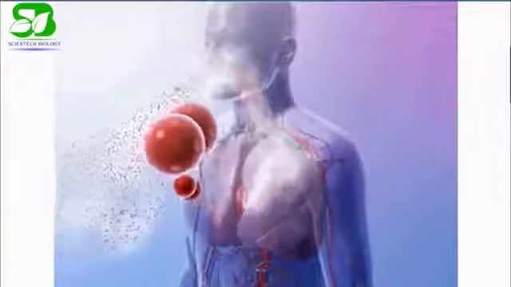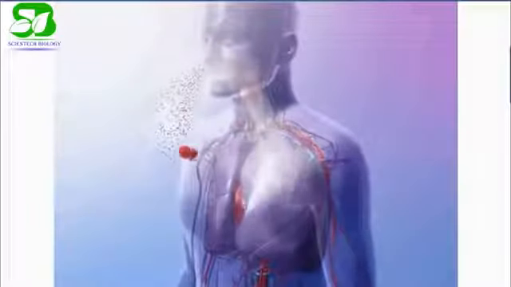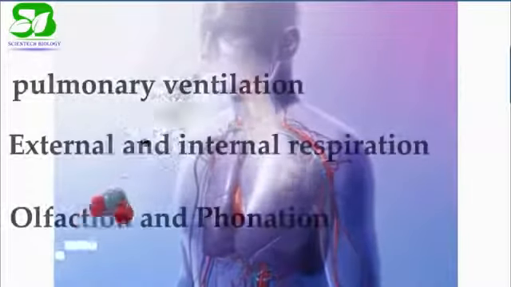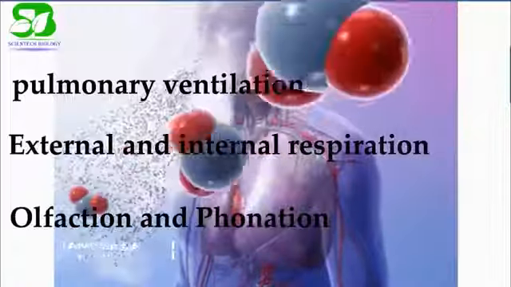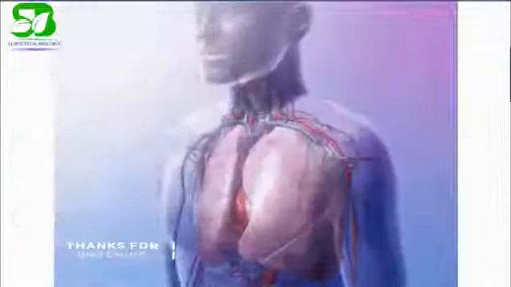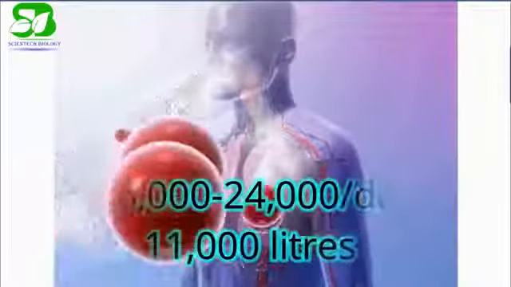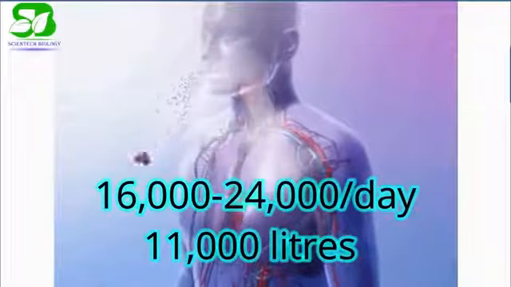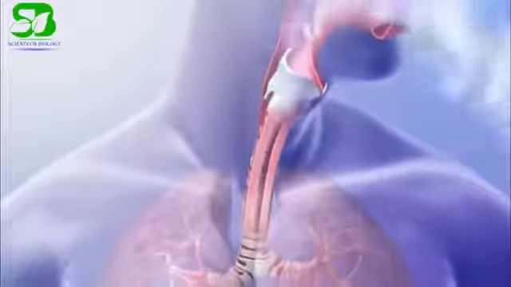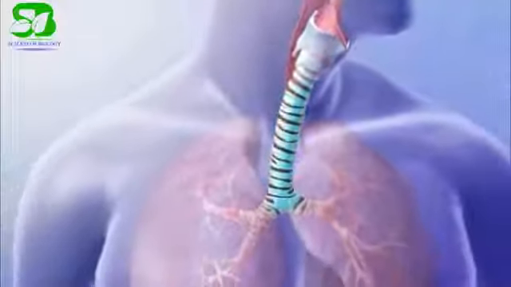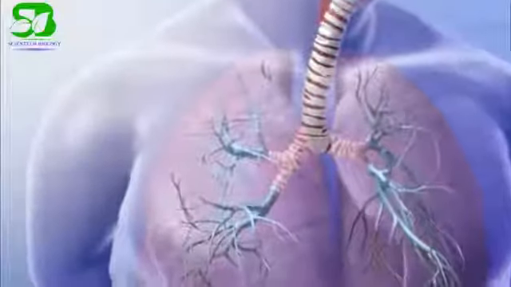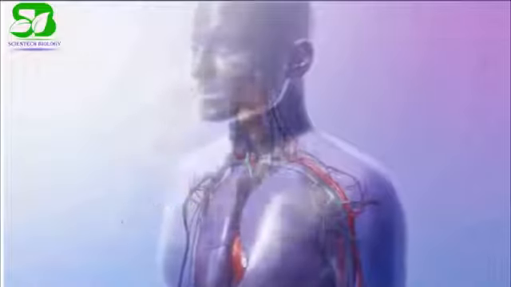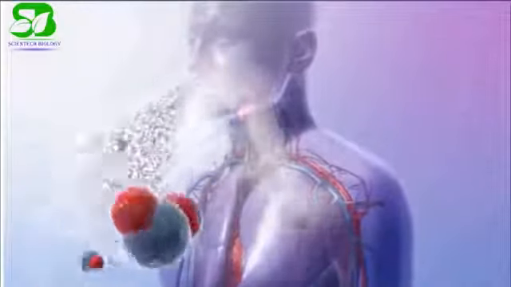The human respiratory system is one of the most vital organ systems of the body, supporting pulmonary ventilation, external and internal respiration, olfaction and phonation. We breathe about 16,000 to 24,000 times a day, with an exchange of about 11,000 liters of air with the atmosphere. In this process, the oxygen of the atmospheric air is delivered to the human body, which is then utilized by the tissue, and the carbon dioxide which is produced by the human body is exported to the lungs.